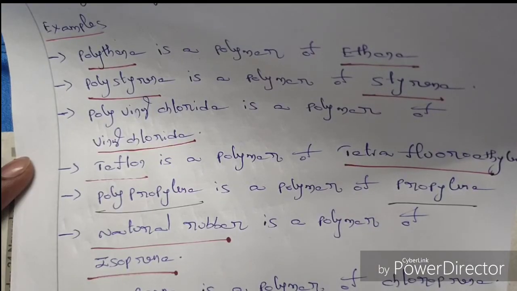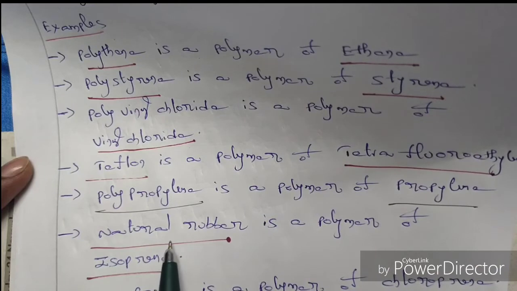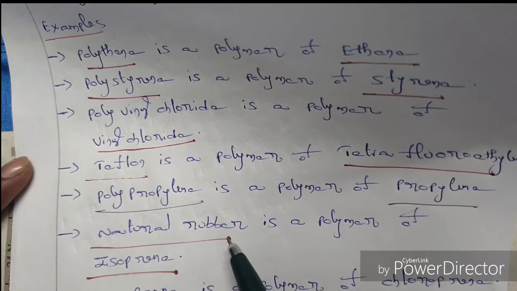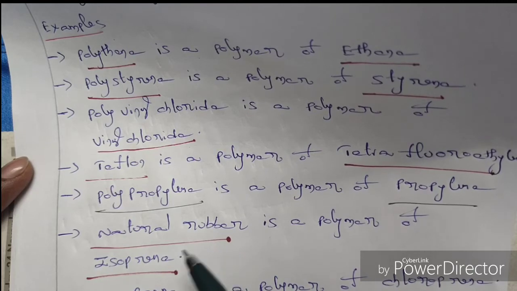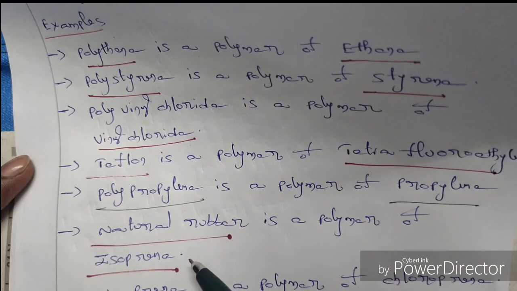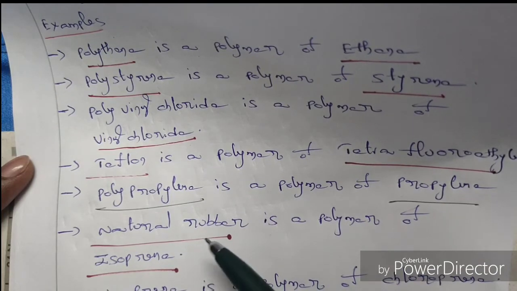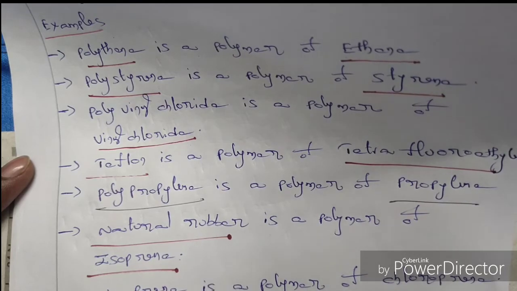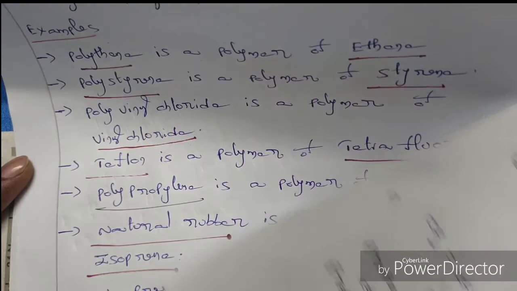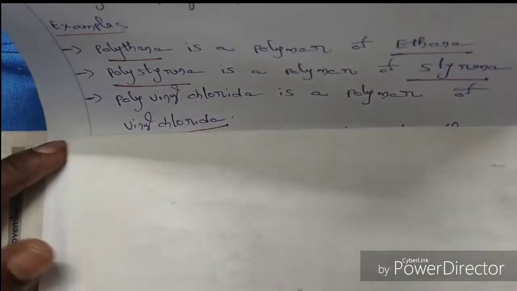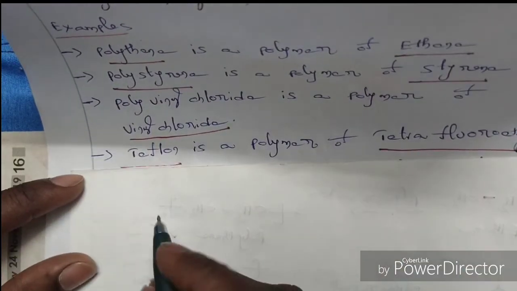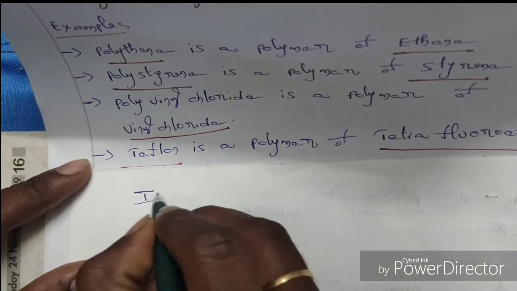And then another example is natural rubber. Natural rubber is also a polymer. Natural rubber is obtained from trees. So it is a polymer formed by the combination of several monomeric units of isoprene. So natural rubber is a polymer of monomeric unit isoprene. So what is the structure of isoprene? So see here. Isoprene.